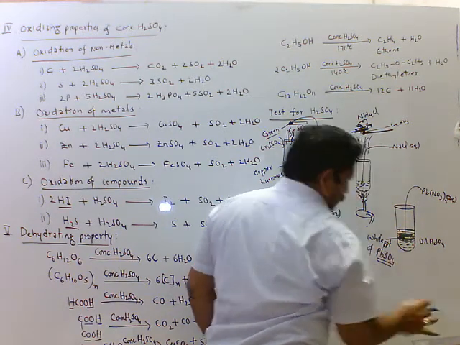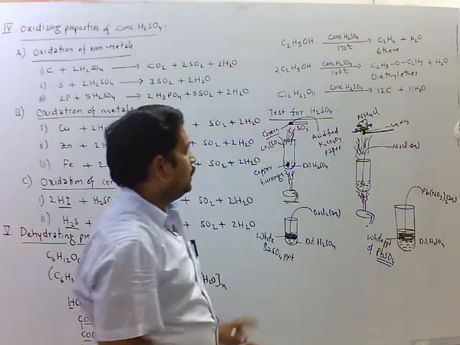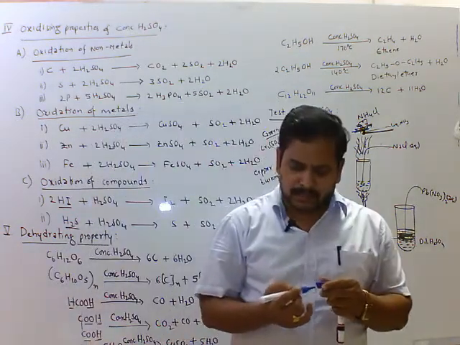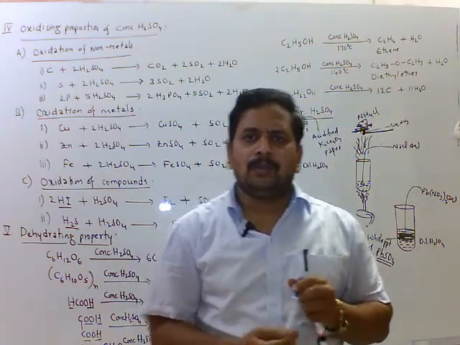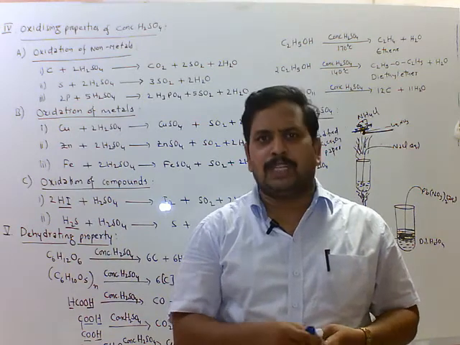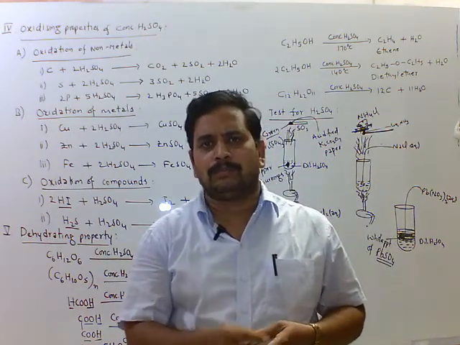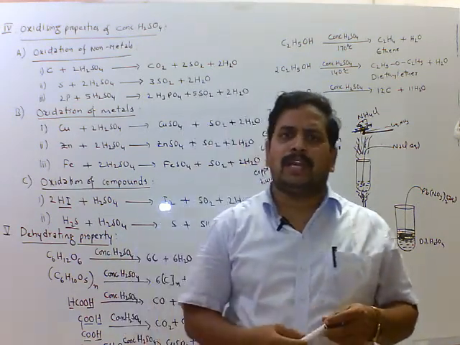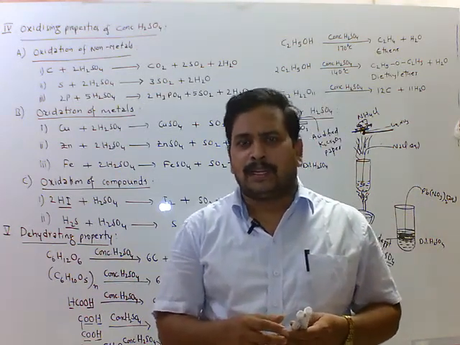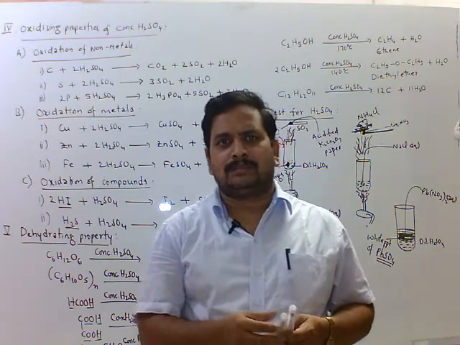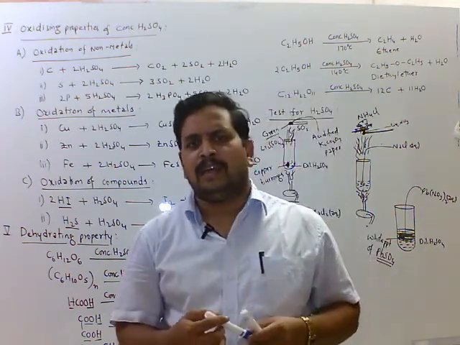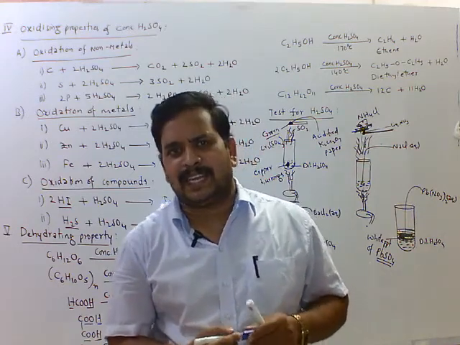So these are the tests for sulfuric acid. Now uses of sulfuric acid. Sulfuric acid is used in the purification of petroleum. It is used in lead storage batteries, manufacture of drugs, dyes, and as a laboratory reagent and also dehydrating agent.